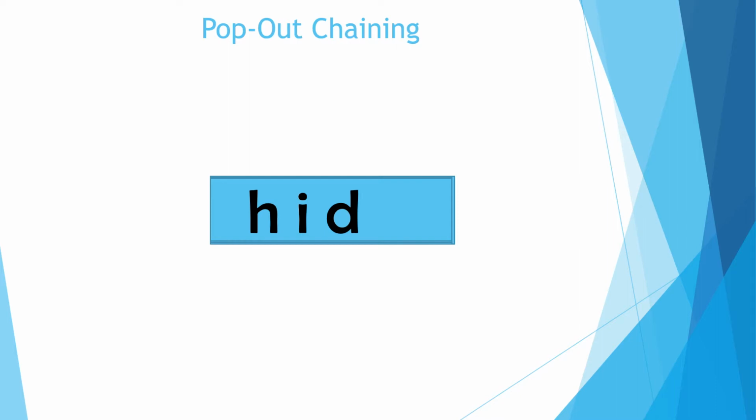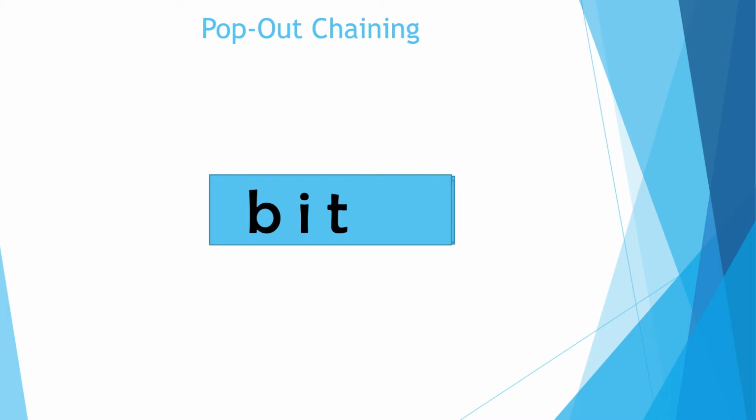ride. Read the word. Alakazam. Now the word is hide. Read the word. Alakazam. Now the word is ripe.